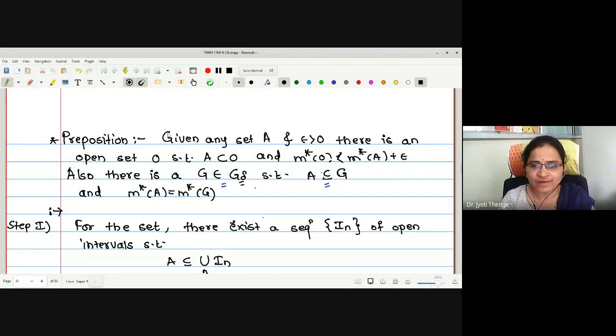Okay. Now we are going to make use of this proposition. We are not going to prove the result again. With the help of this proposition, we have the existence of this open set with this property.